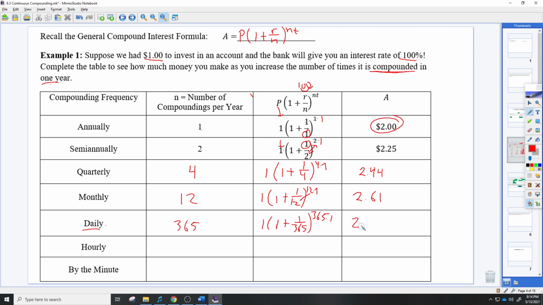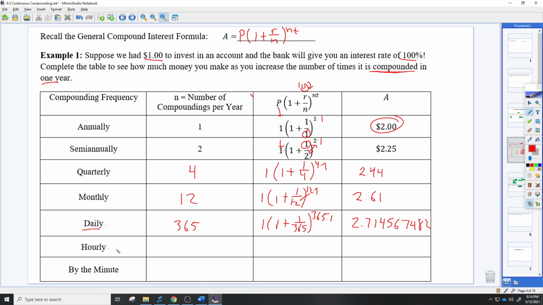And now I want to write out some more decimal places because you're going to see that this is going to give us the same number here. So we have 2.71. I'm going to go a little further so you can see how it changes as we get a little higher here. Then it goes 4, 5, 6, 7, 4, 8, 2. I know it's money, but I wanted to show you how this long decimal and how you'll see some things will kind of stay the same.